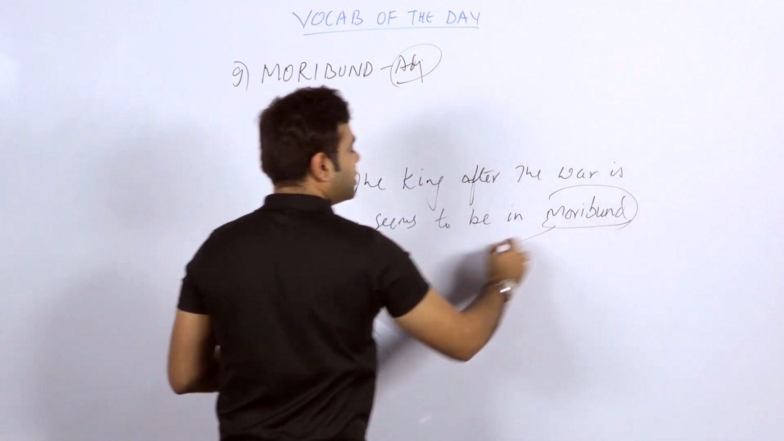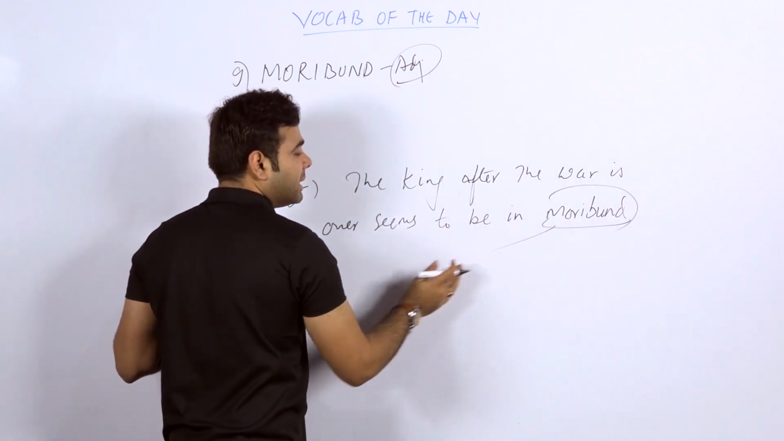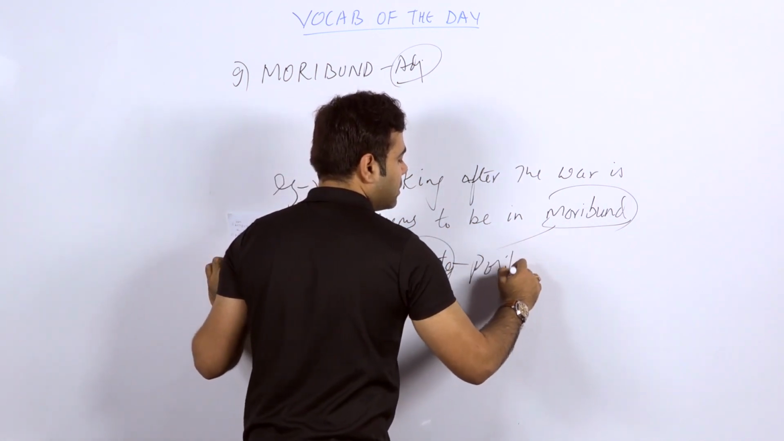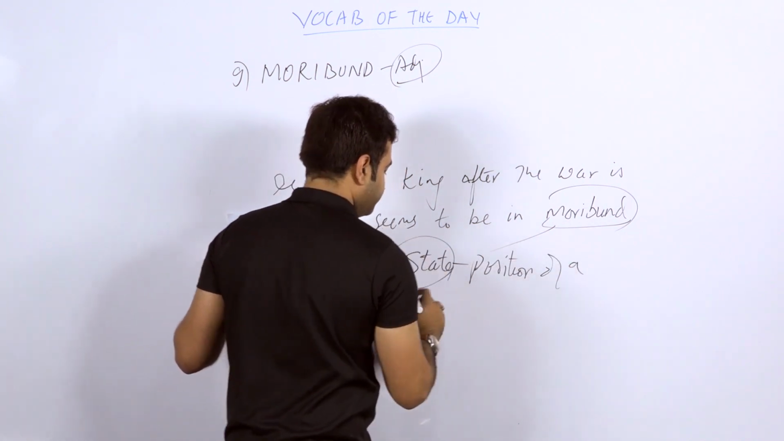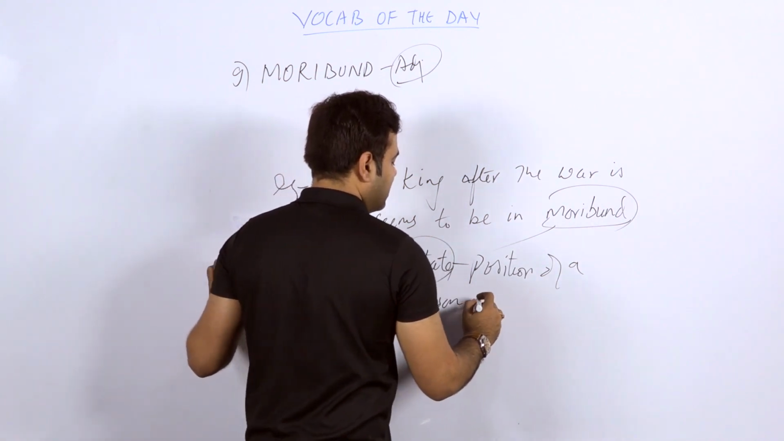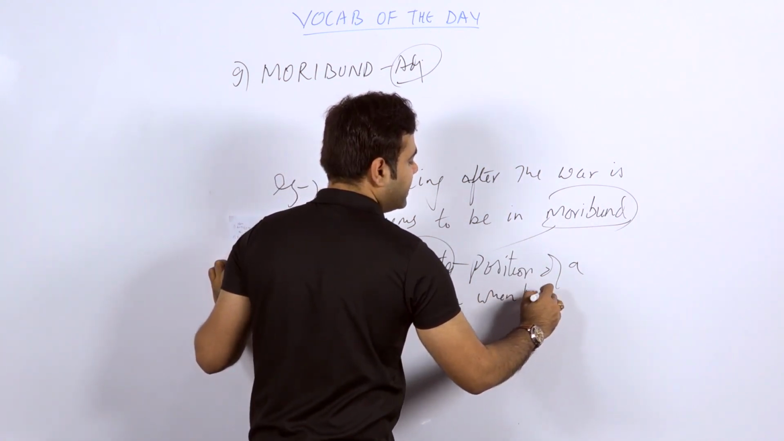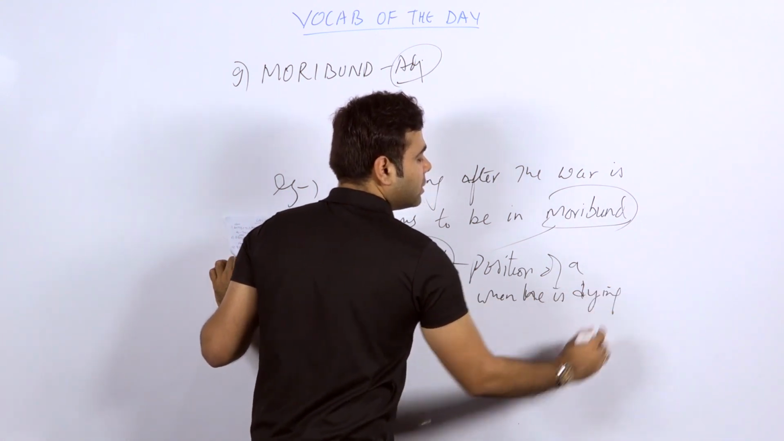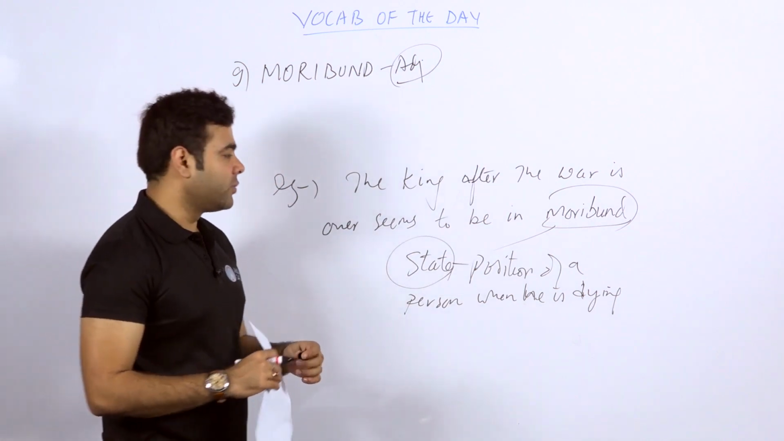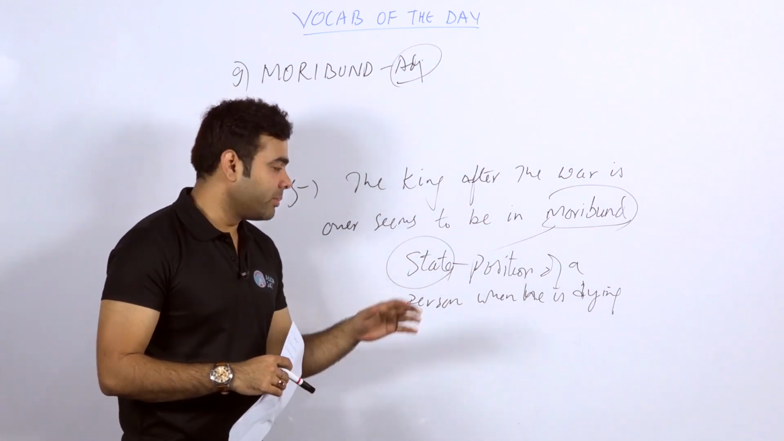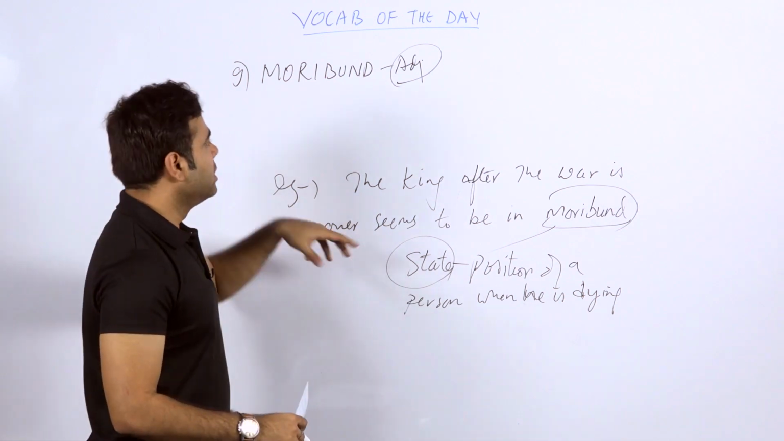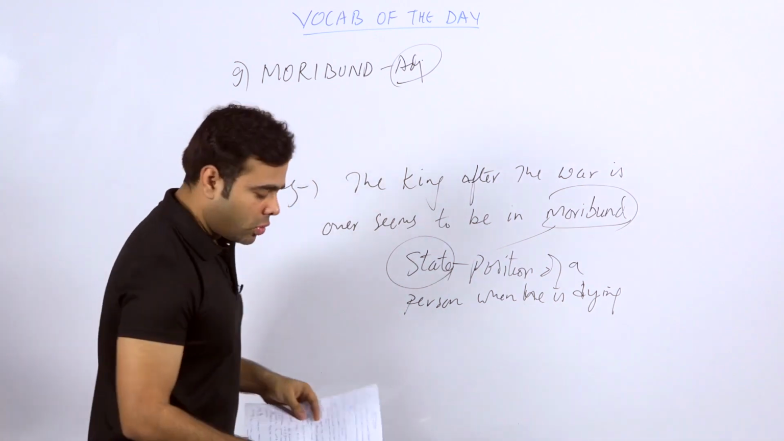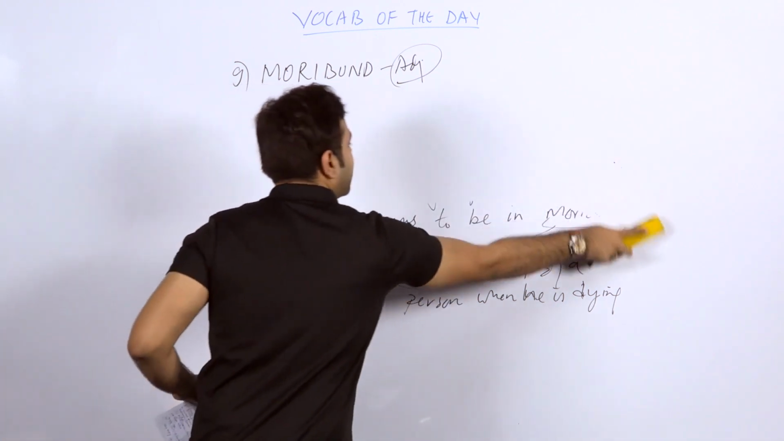Now, first of all, let me tell you, it's a kind of state or position of a person when he is what? Dying. Are you getting, students? So moribund is a state or position when a person is in the state of dying. Exactly, it's not death, but it is the dying state. So simple words can be used.